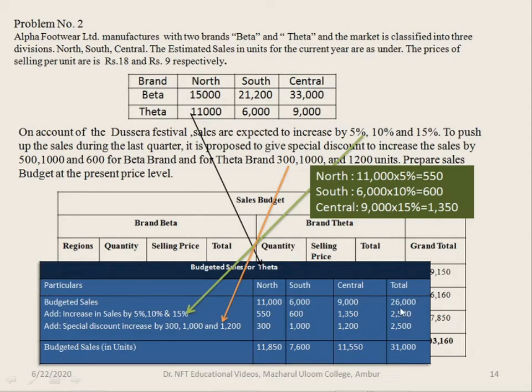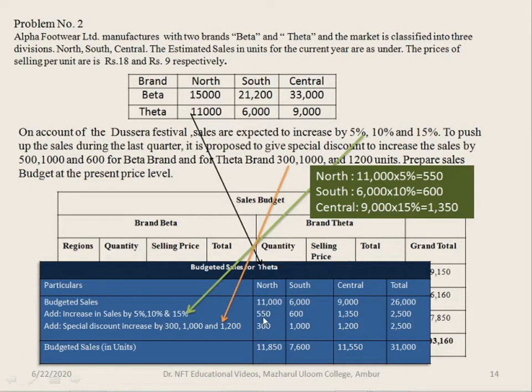Total it is 26,000. Along with this, increase in sales of 5%, 10% and 15% has to be added up. So here 11,000 is the estimated sales. So 11,000 into 5% is 550. For south 6,000 into 10% is 600, and for central 9,000 into 15% is 1,350.